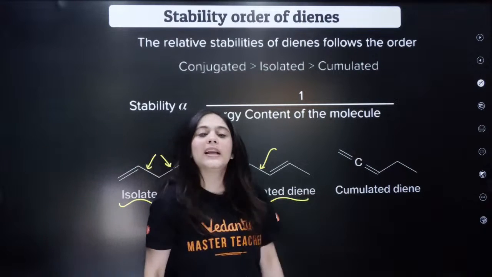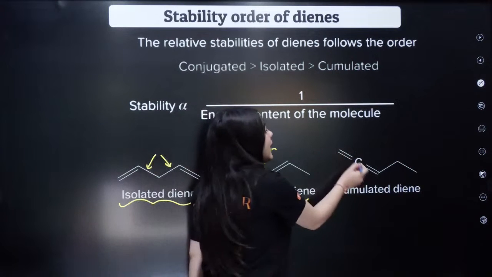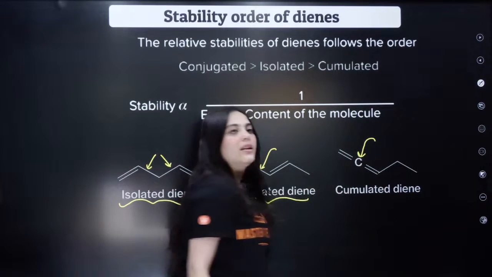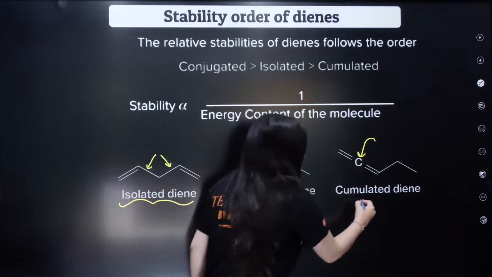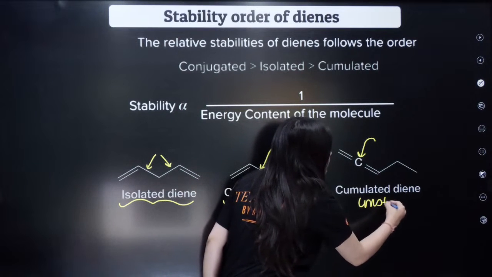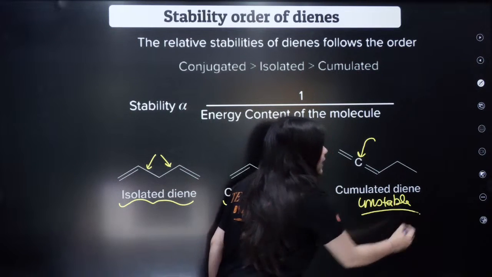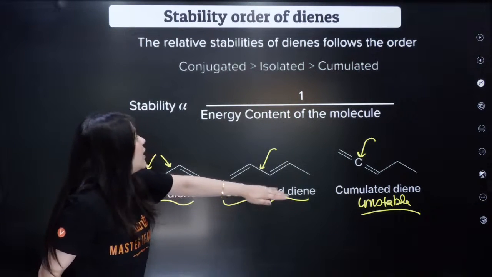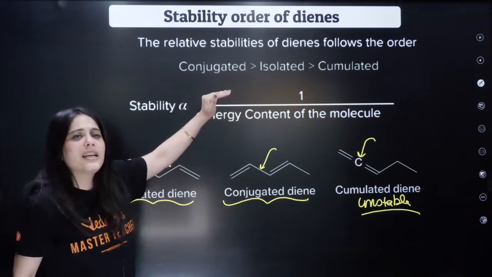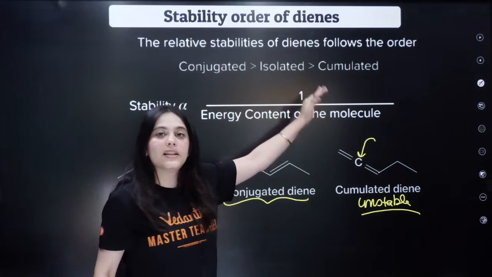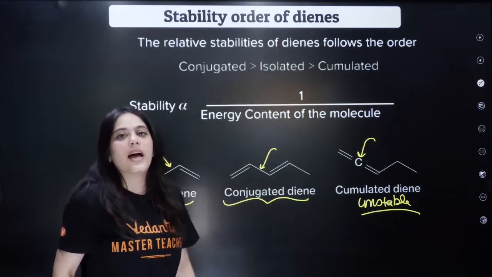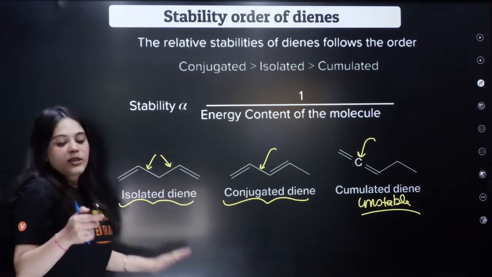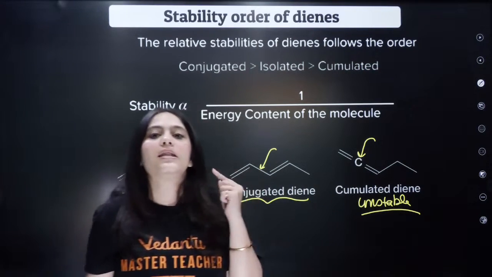Now what are cumulated dienes? When both the double bonds are associated with the same carbon. This is a very unstable structure. It doesn't even exist, right? It is very unstable. So what is the stability order? Conjugated dienes are very stable, followed by isolated, followed by cumulated dienes. Is this clear to everybody? Very important concept once again.